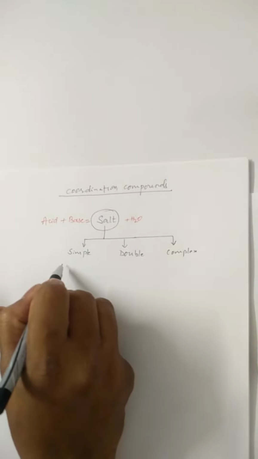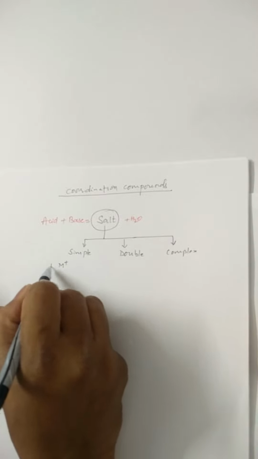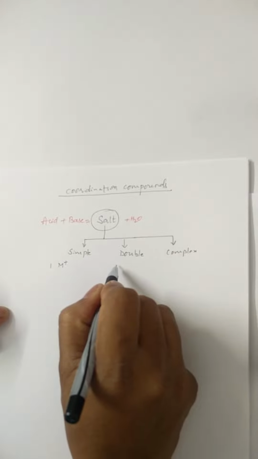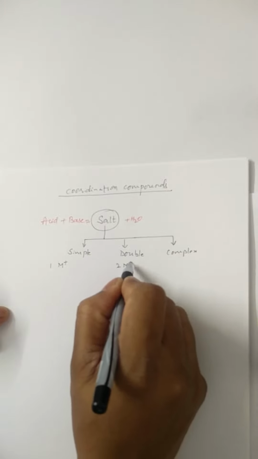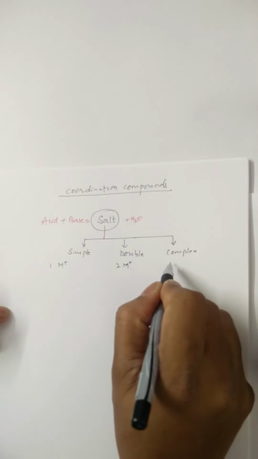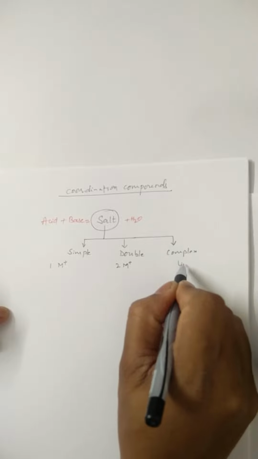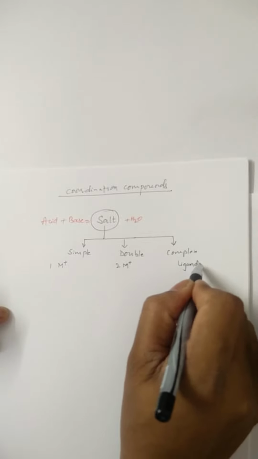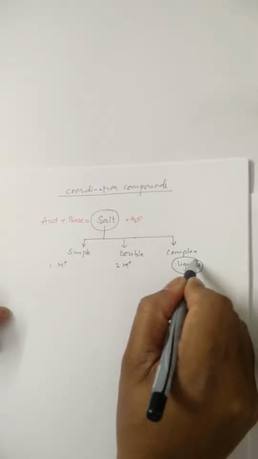Simple salt is made up of only one metal ion, whereas double salt is made up of two metal ions, whereas complex salt has one metal ion along with some special substances which are called ligands. We'll deal with this separately.